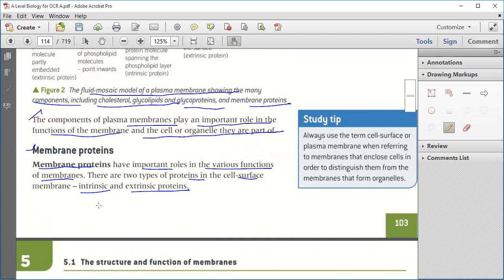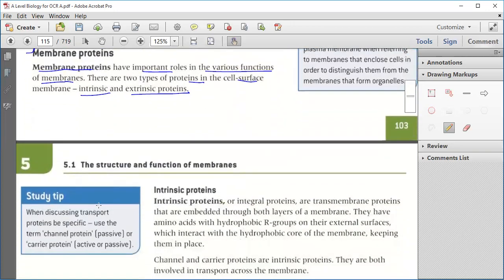Intrinsic and extrinsic protein. Okay, now what are the intrinsic and extrinsic proteins? Intrinsic means inside layer, extrinsic means outside layer.